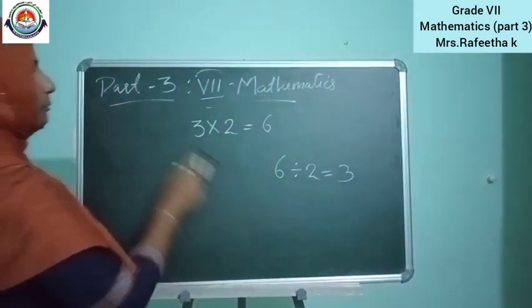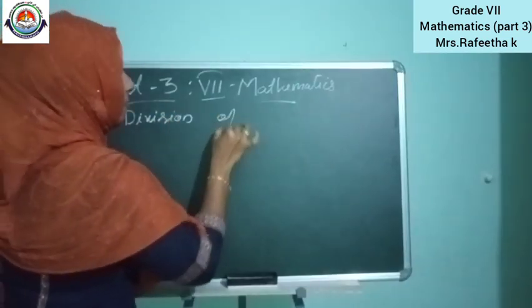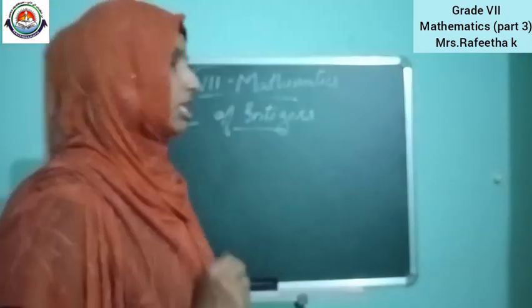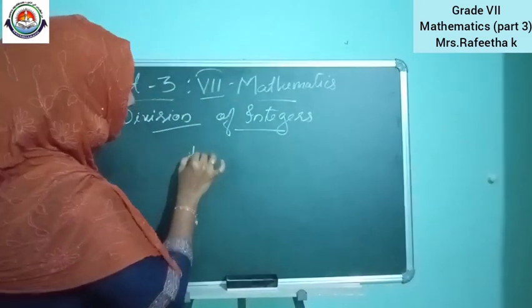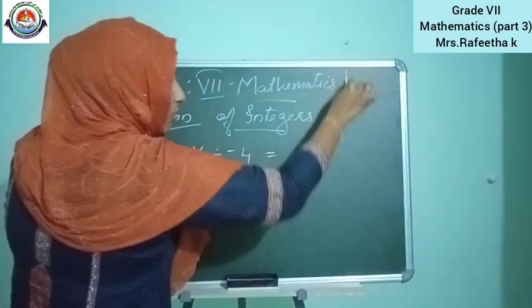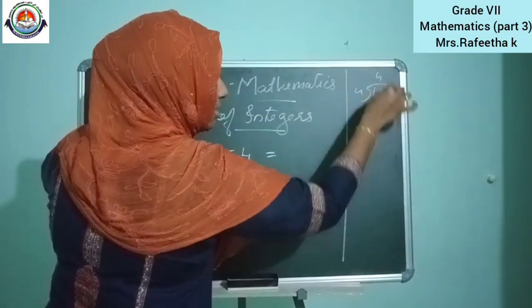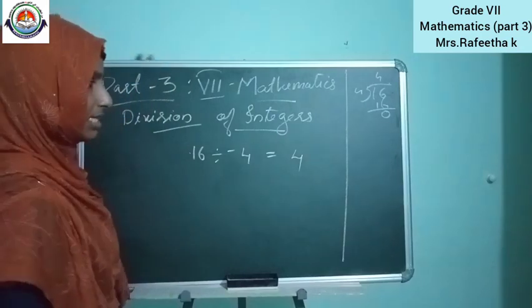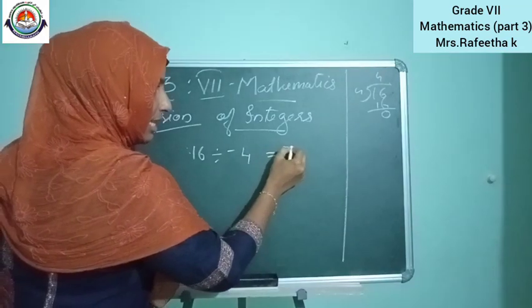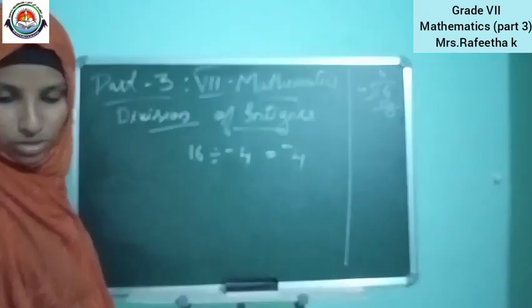Okay, so let me do one question from your exercise itself. Division of integers, Exercise 1.2, the first question we can do, that is 16 divided by minus 4. We know 16 divided by 4. What is 16 divided by 4? 4 fours are 16. So what is the answer? 4. What will be the sign? Here one is positive and one is negative. So what will be the sign? Negative. Why? Opposite signs are there here. So negative.